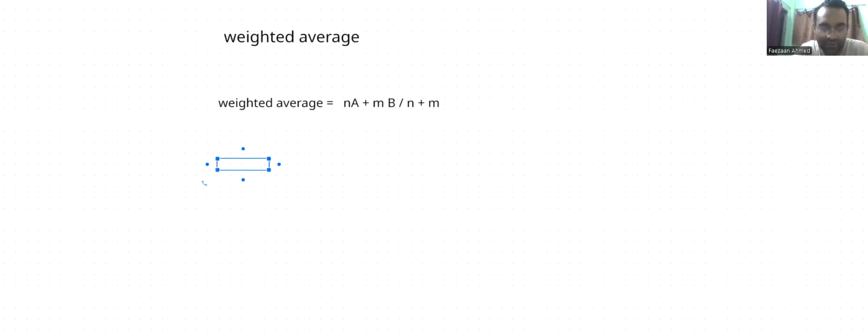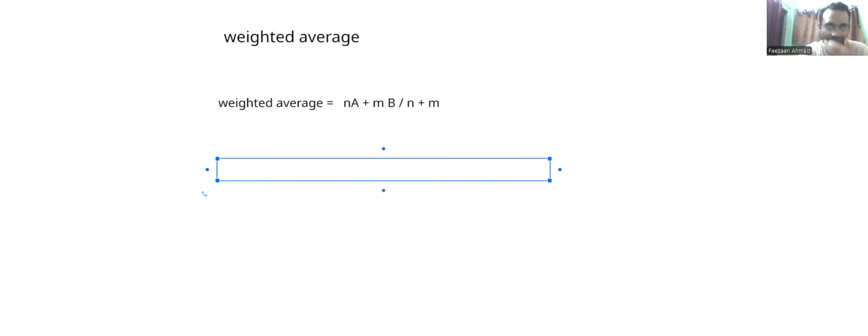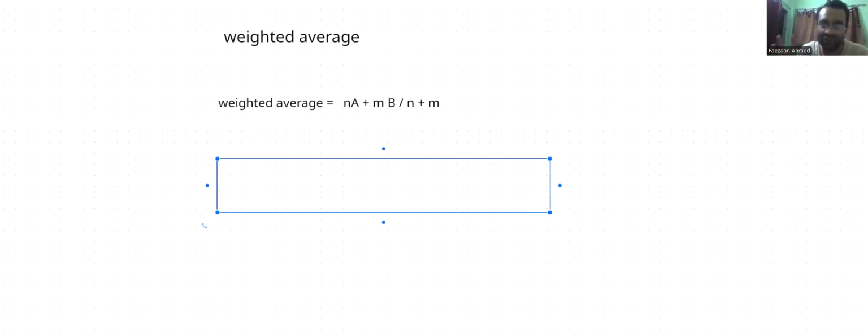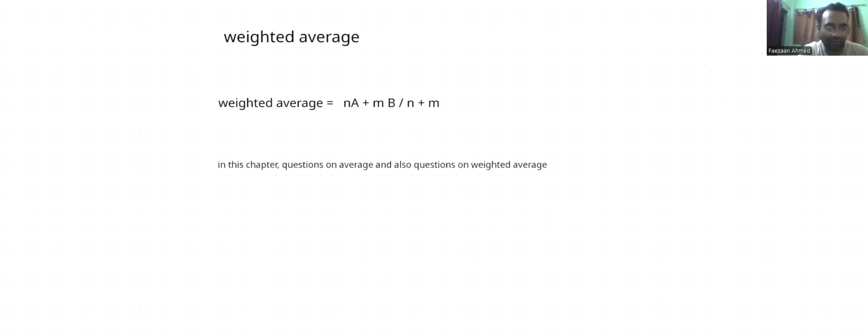In this chapter, you're going to have questions on average and also questions on weighted average. So let's see what the questions on average are and what the questions on weighted average are. First of all, let me take a question on average, and then I will show you how to use the formula I've told you, and then we can move on from there.